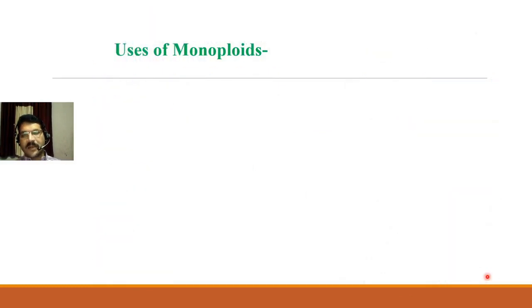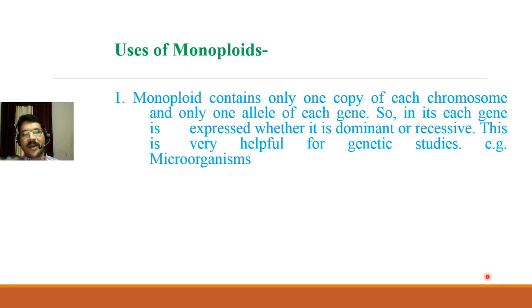Now we will see the uses of monoploids. As we have seen, monoploids originate naturally, and some plant breeders are very interested in producing monoploids artificially. So why do they want to produce monoploids artificially? We will see here. What are the uses?